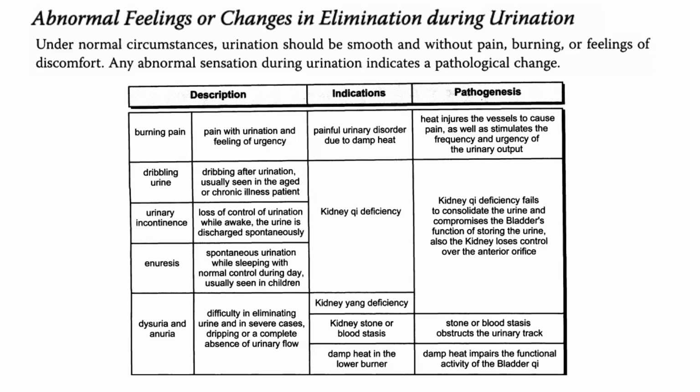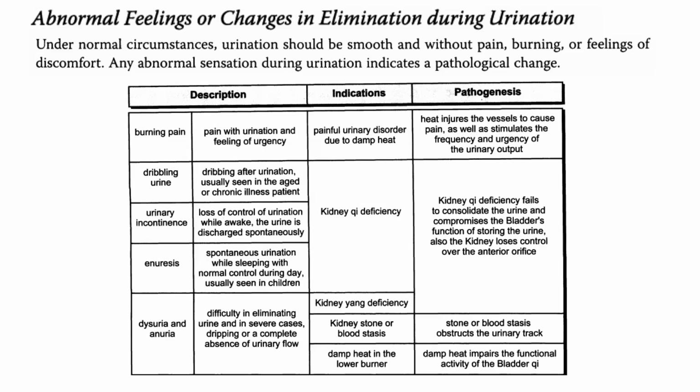Dribbling urine is dribbling after urination, usually seen in the aged or chronic illness patient. Urinary incontinence means loss of control of urination while awake. The urine is discharged spontaneously. Enuresis, spontaneous urination while sleeping with normal control during day, usually seen in children. Dribbling urine, urinary incontinence, and enuresis are manifestations of kidney chi deficiency. Kidney chi deficiency fails to consolidate the urine and compromises the bladder's function of storing the urine. Also, the kidney loses control over the anterior orifice.